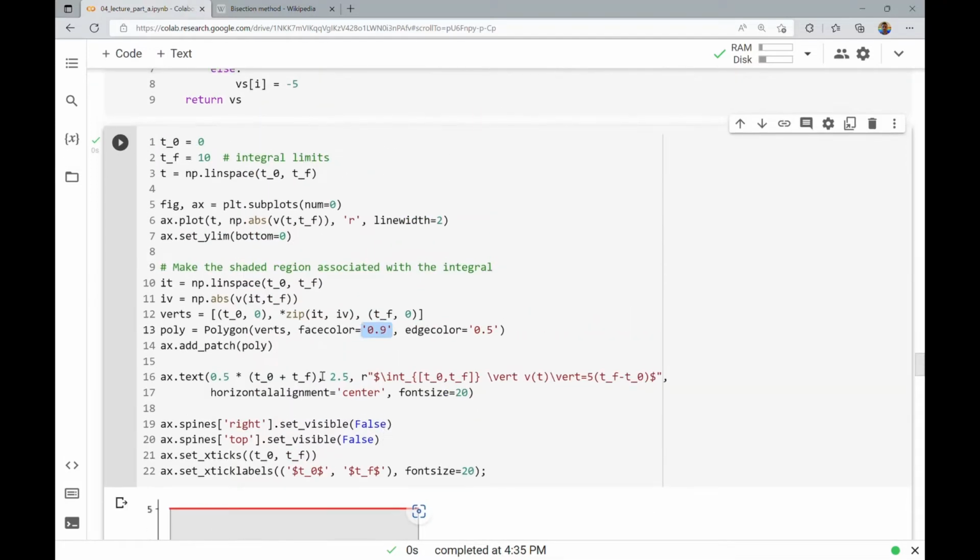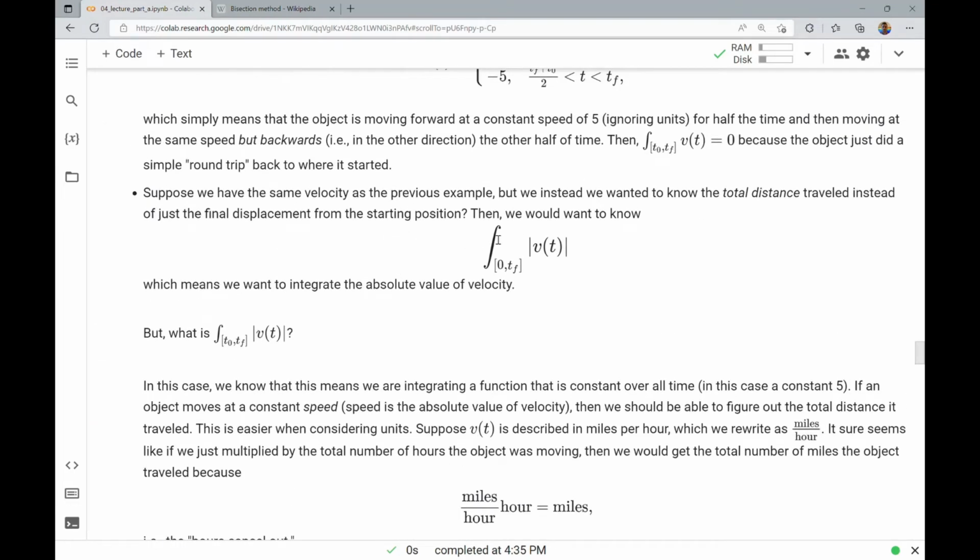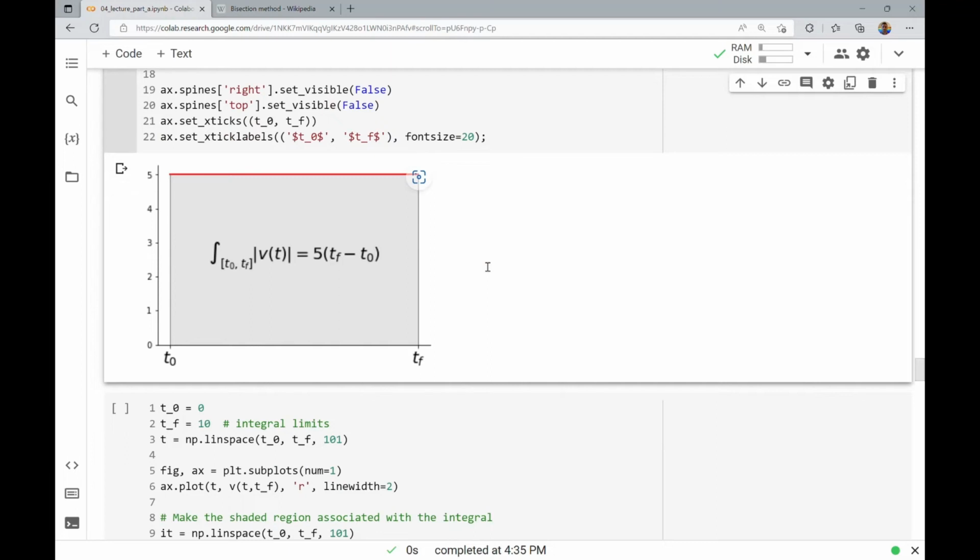This is, again, a decent amount of code, about 10 or so lines that are involved with visualizing what's going on with this object. And so now you can see there's just this rectangle, right? This constant velocity over this time, the area of the rectangle is what the integral is. That's exactly what it is.